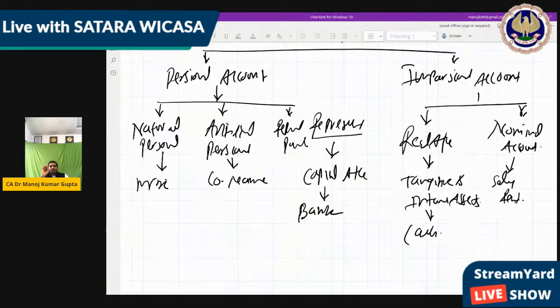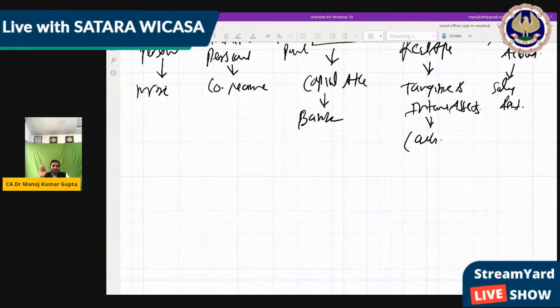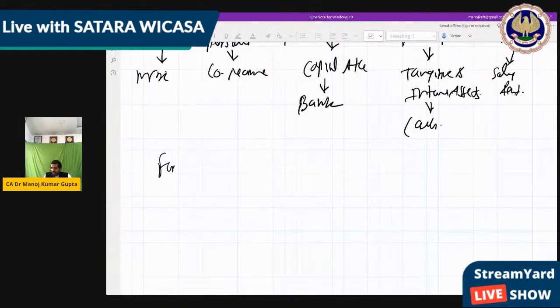Whether it is consolidated financial statements, business combination, cash flow, or single entry, on any chapter where you do any adjustment, you require the journal entry concept. And for the journal entry concept, we have one golden rule. There are 3 golden rules, but we have only one golden rule, right? What is that golden rule? For journal entry, we have only one common rule.